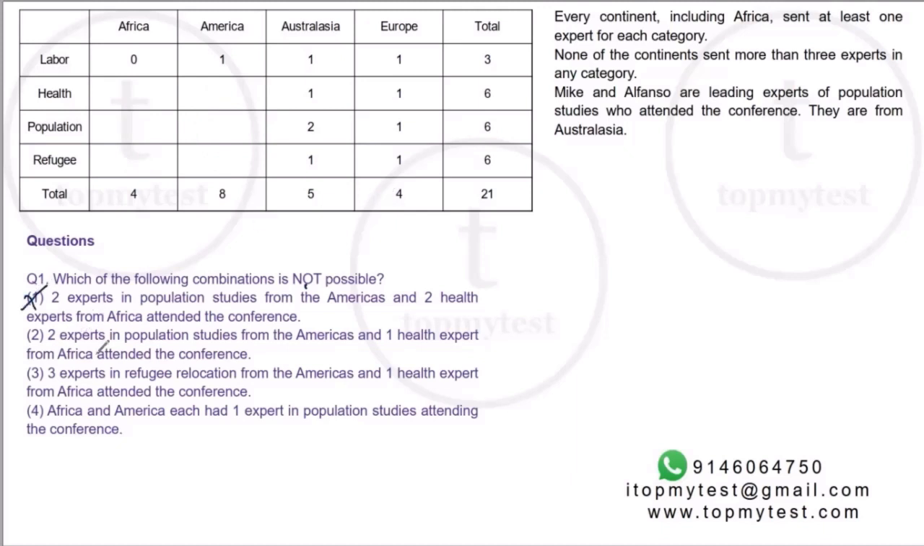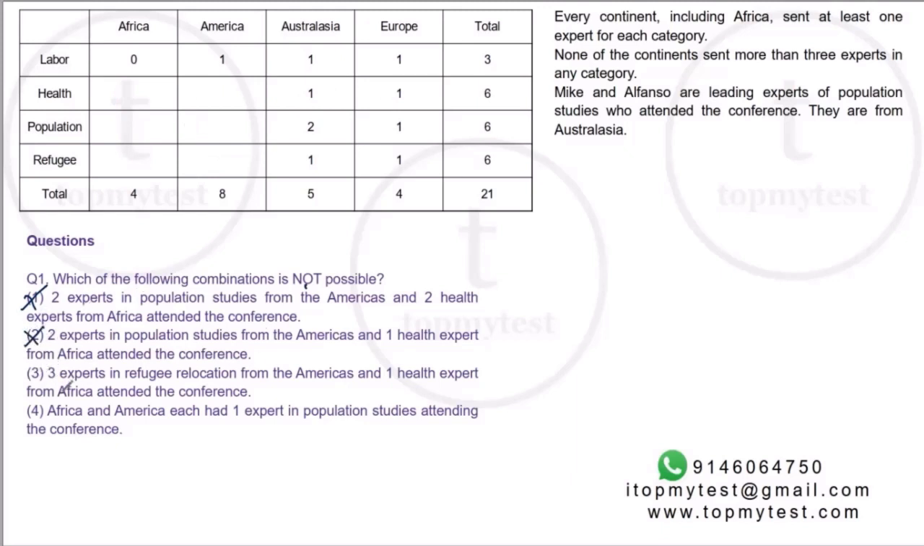Okay. Second, 2 experts in population studies from Americas and 1 health expert from Africa. This is possible. This will be 1, this will be 2, this will be 2, and this will be 3. Right? This also satisfies. So this also goes.